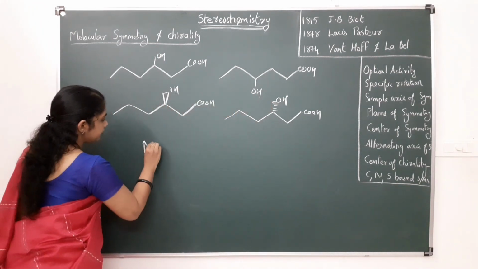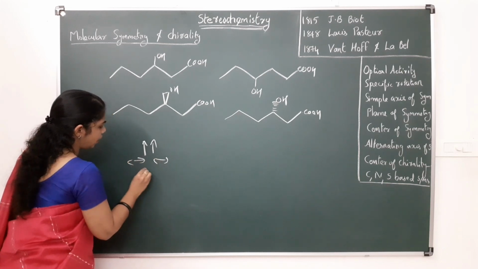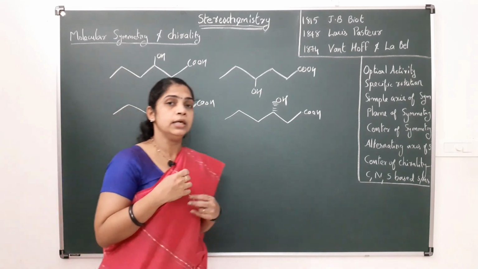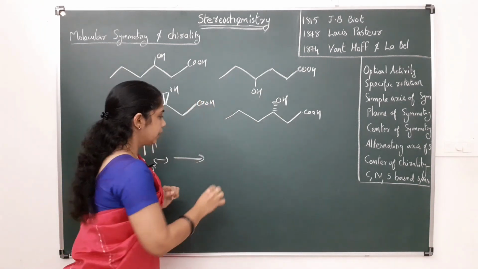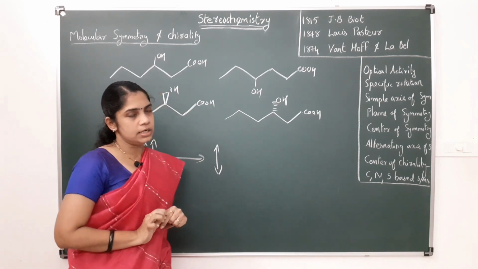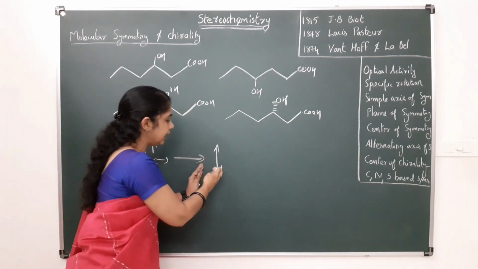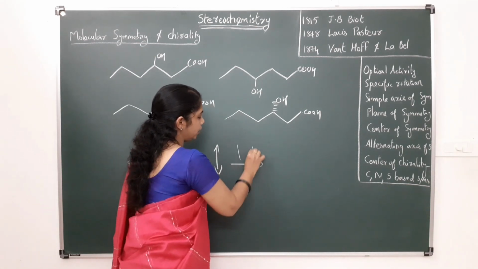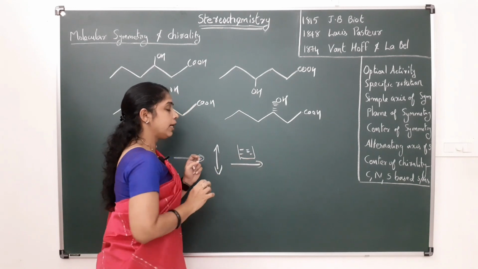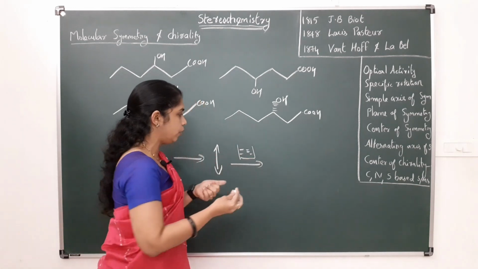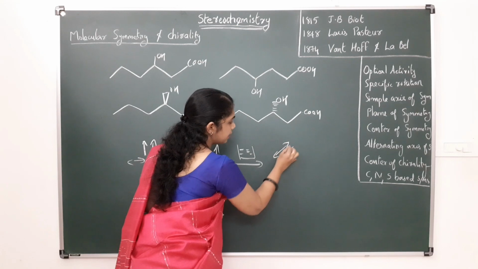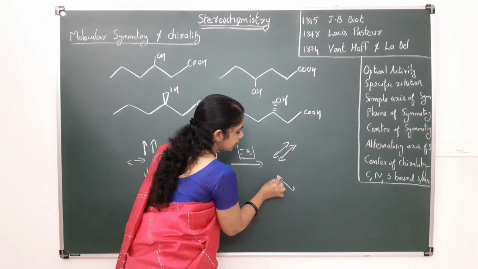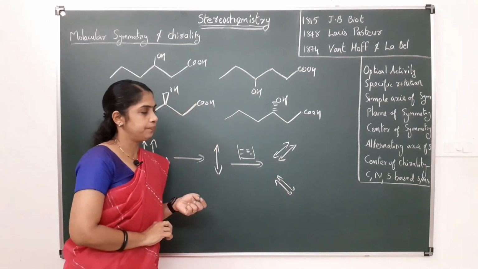That is, this is non-linearly polarized light. If we pass this non-linearly polarized light through a Nicol prism, it becomes linearly polarized. And this linearly polarized light is allowed to pass through an organic compound. What type of organic compound? Optically active organic compound. What happens? Some compounds rotate the light towards the right direction, or some rotate this light to the left direction.